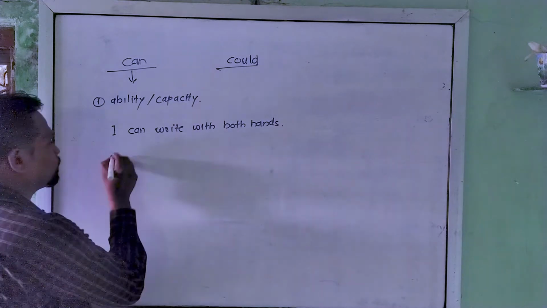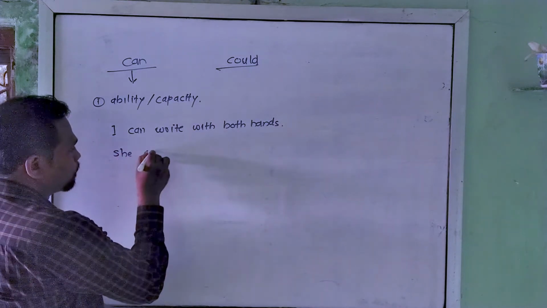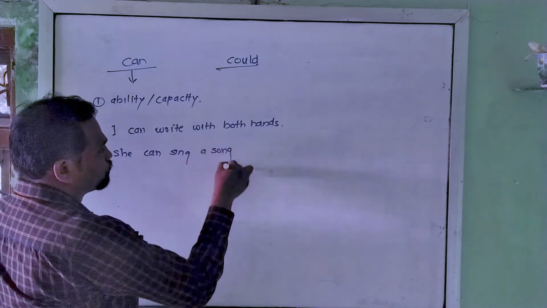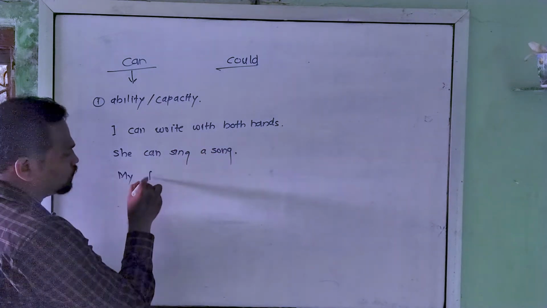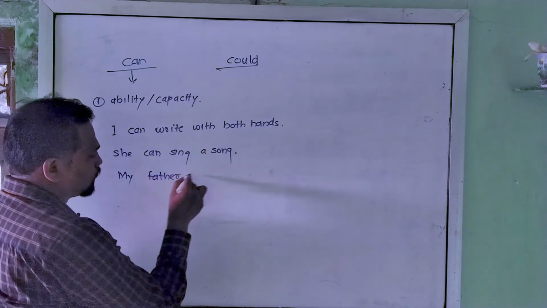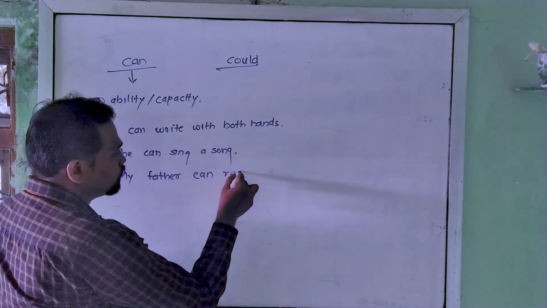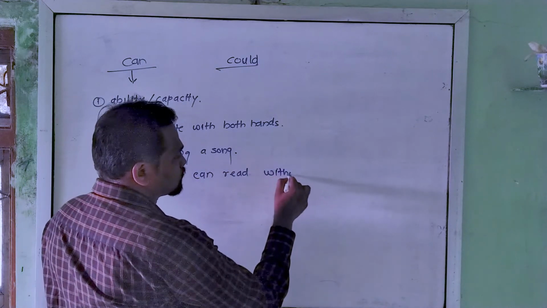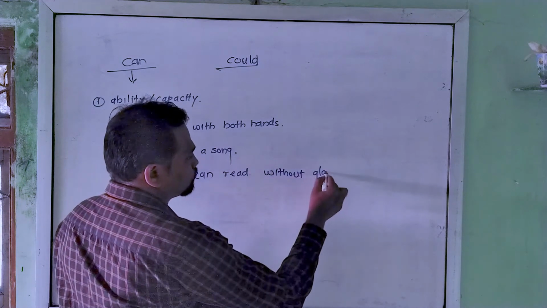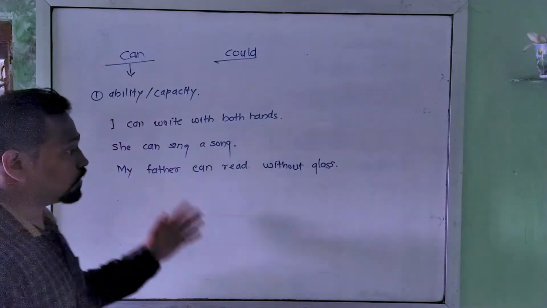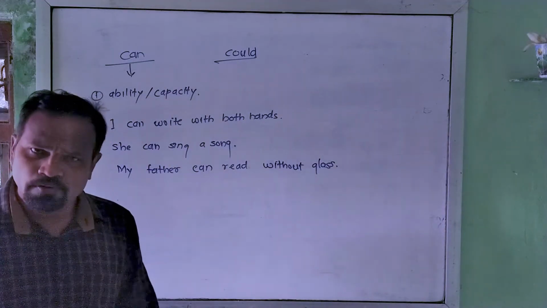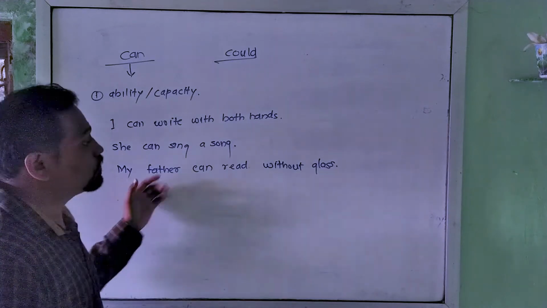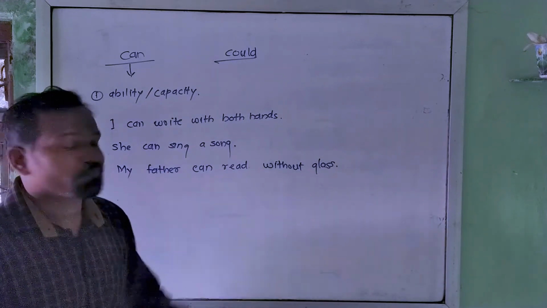Let's see more examples. She can sing a song. My father can read without glasses. Okay, my father can read without glasses. Possibly he is over 80, but still he has the ability to read without glasses.